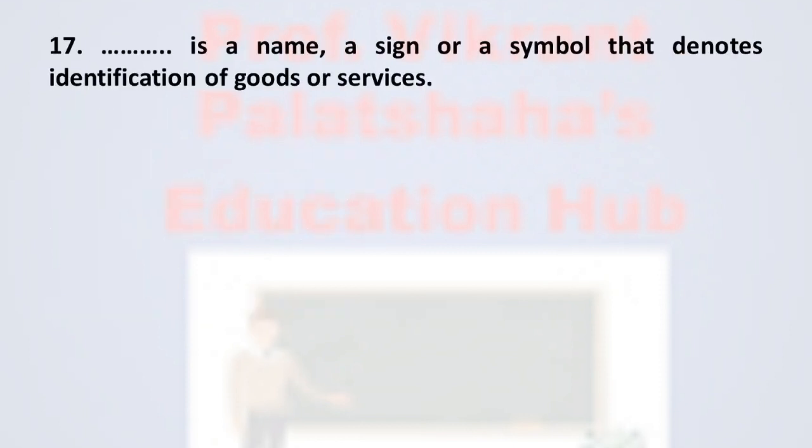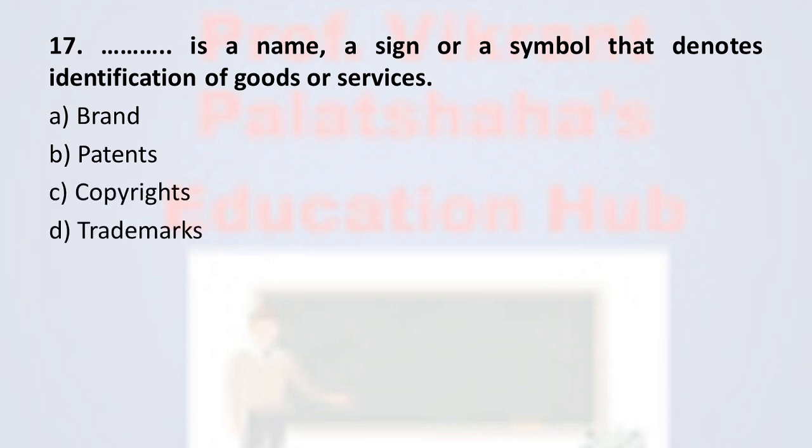Next, question number 17. Dash dash is a name, a sign, or a symbol that denotes identification of goods or services. Option A brand, option B patents, option C copyrights, and option D trademarks. The correct option is option A brand.